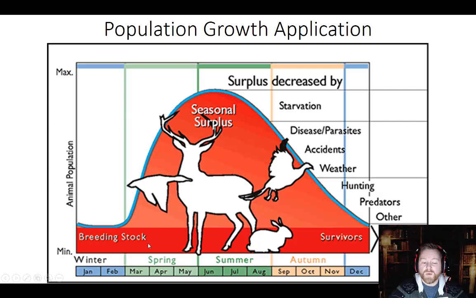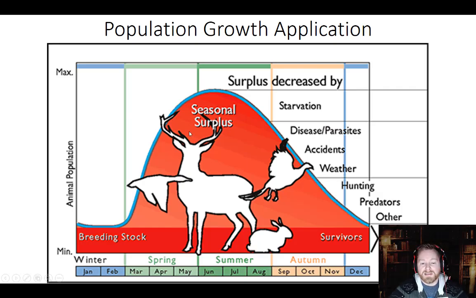There's more green, but there's not as much fruit available. But the population is above carrying capacity. So what happens? Starvation starts to kick in. Disease and parasites become rampant. Accidents will start taking down the numbers. And then when we get into the fall, this is where we open up our hunting season.